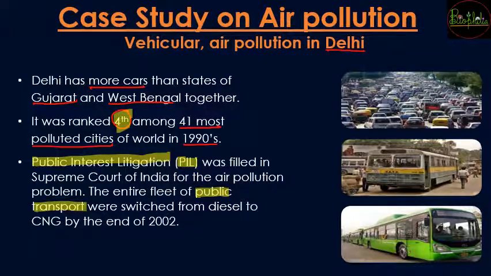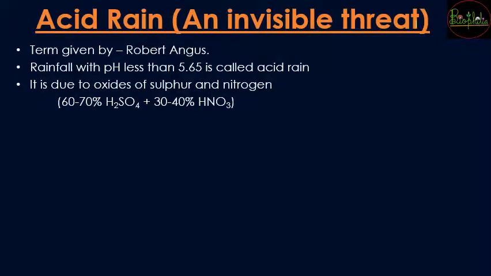The buses that used to run for the public were switched over from diesel models to CNG. अब ये diesel में जो चलती थी, the old buses, they used to emit a lot of gases, and because of that the pollution levels had risen. But with the greener and cleaner fuel, that is CNG, the pollution levels comparatively decreased by the end of 2002. So that was a very good step taken by the government by changing the public transport.